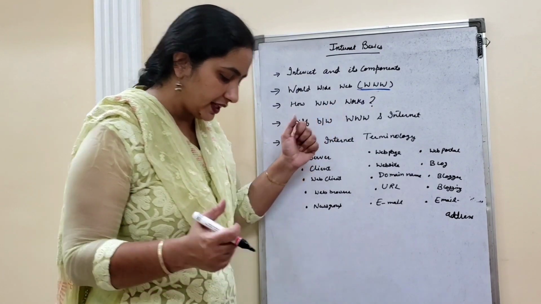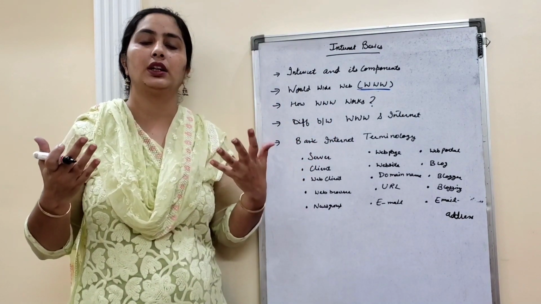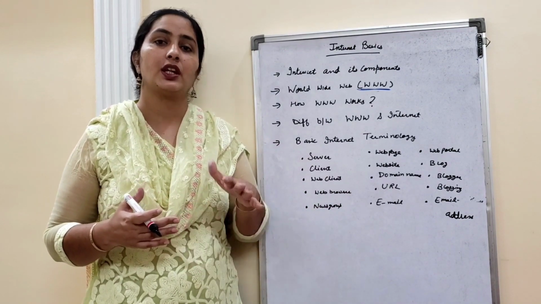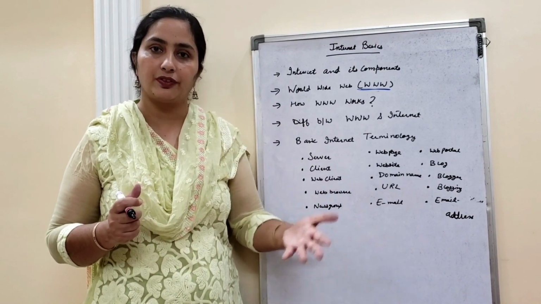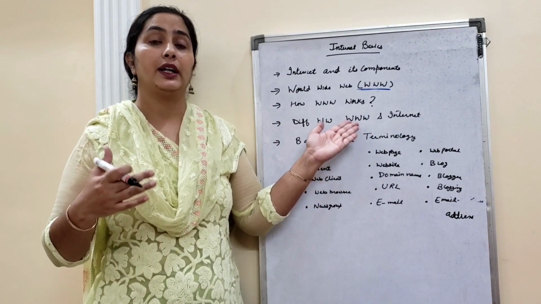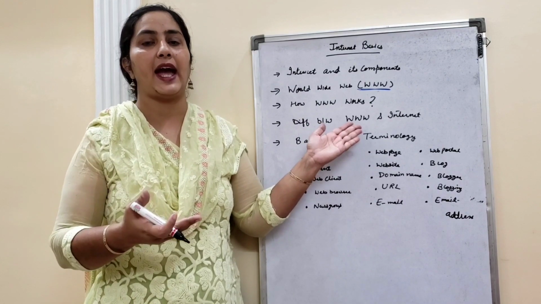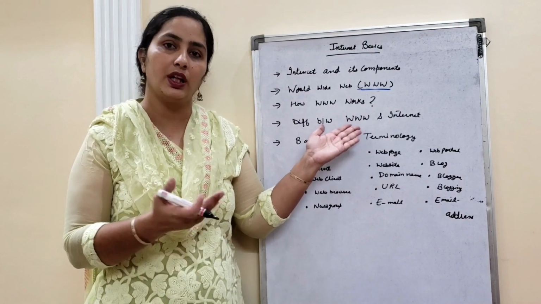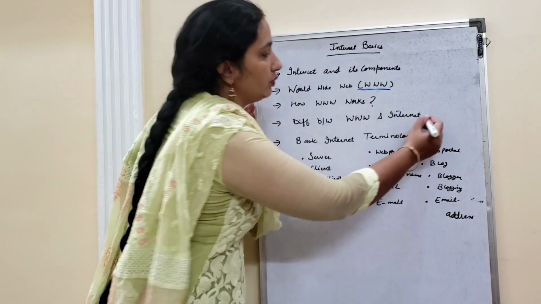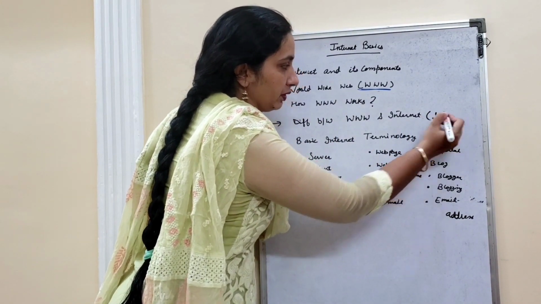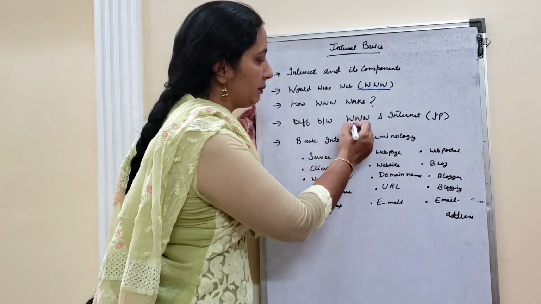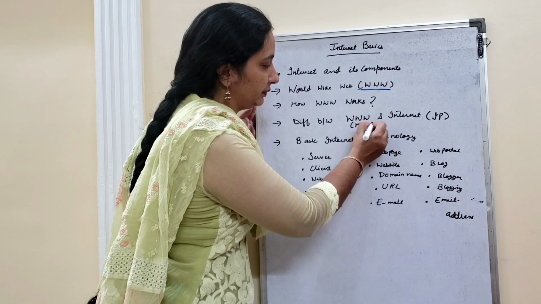The internet provides us a basic platform where you can work, where you can send and receive messages, where you can have your different kinds of websites, whereas WWW helps us launch those websites and those platforms on the internet. Now, the internet is working on one protocol, that is the IP protocol. Now what that IP protocol is, whereas this WWW is working on HTTP.